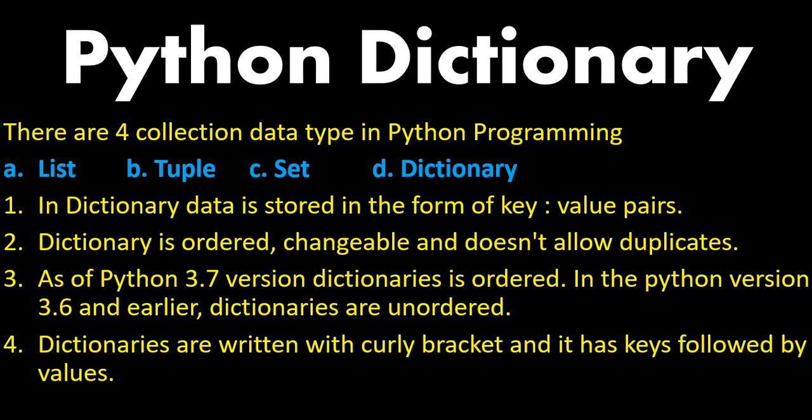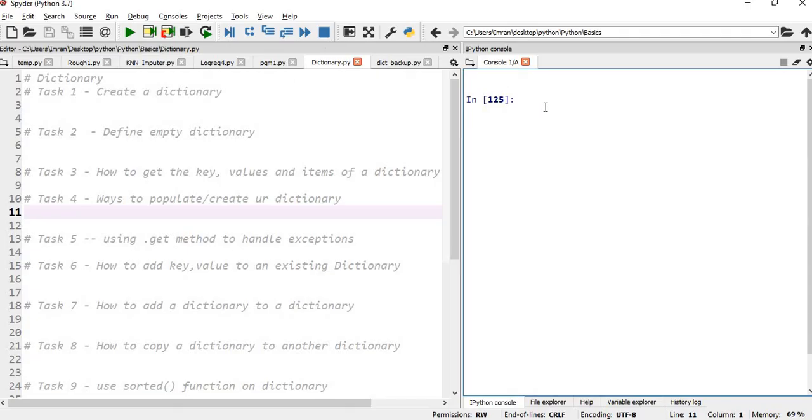Hi everyone, welcome to a very important session on Python, which is Python Dictionary. In this session, I will give you a thorough, detailed explanation as well as practical examples of the dictionary. So let's start. First of all, there are four collection data types in Python programming: list, tuple, set, and dictionary. Now, in dictionary, data is stored in the form of key value pairs. So data is stored in the form of key value pair.